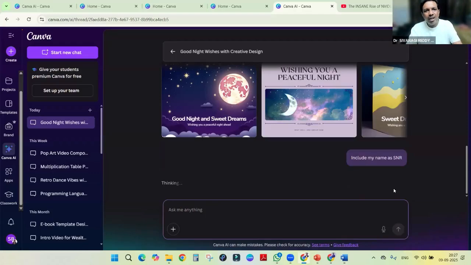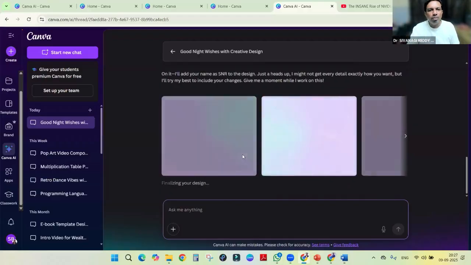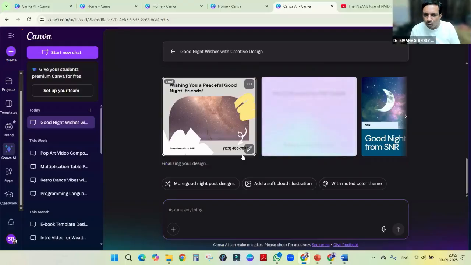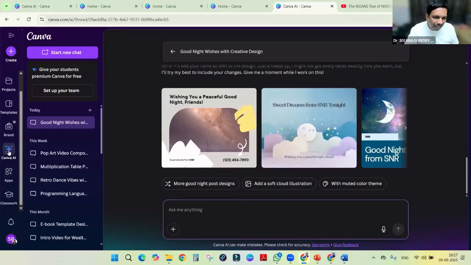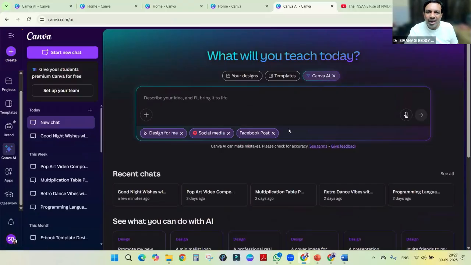So instead of taking it and modifying it ourselves, we will take it and give the prompt, and it will design. So prompting will play the key role. In the future, we will see how to write the prompt in a better way. And in order to use this, there is Canva AI. We have to click Canva AI. Here, so many things will be there: design for me, presentation for me, right?